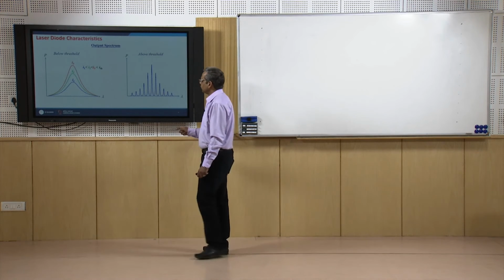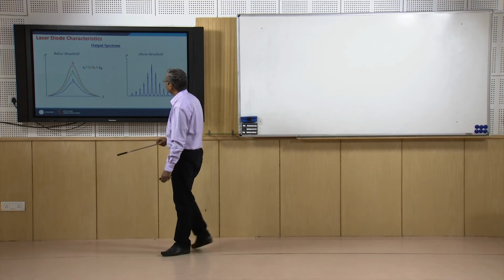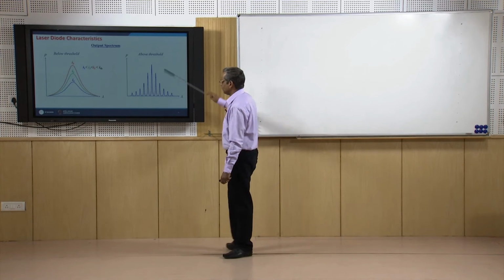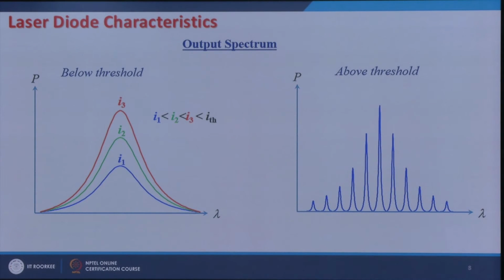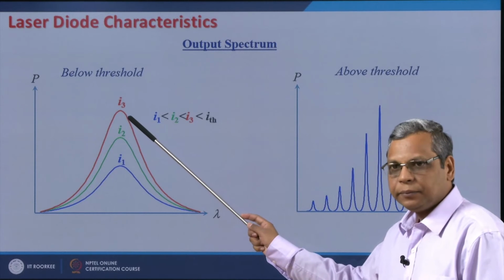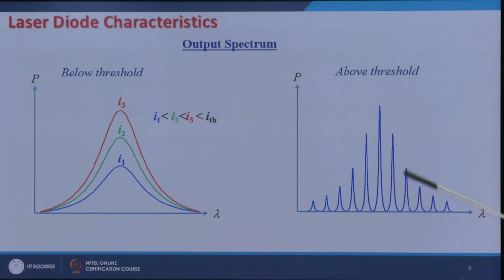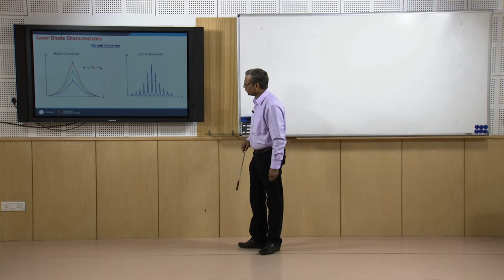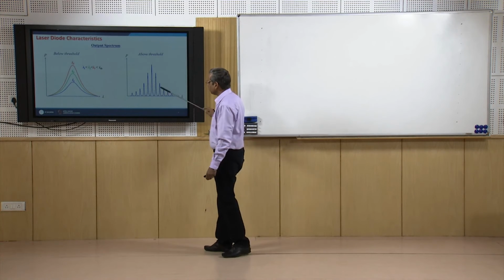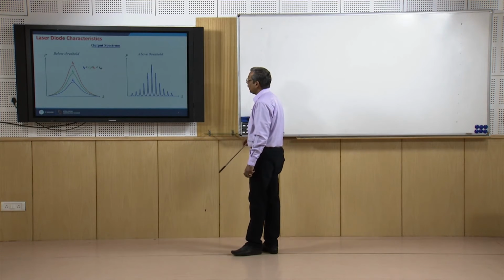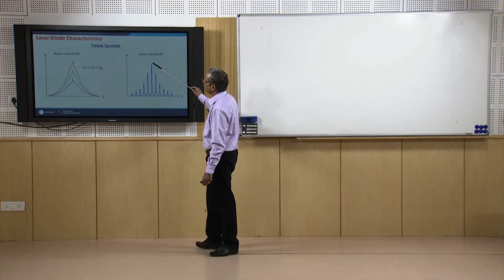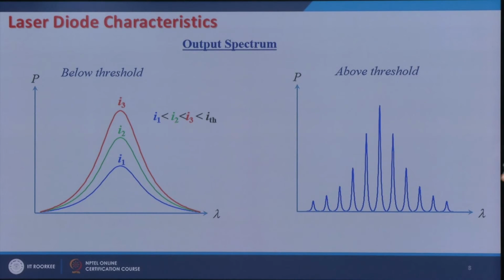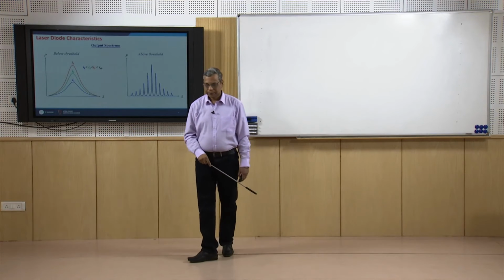When I increase the current beyond threshold, I see this kind of spectrum. The output spectrum now transforms into these kinds of sharp peaks, equi-spaced sharp peaks, and the power level is much higher than the power level here. This is the typical output spectrum of a diode laser.